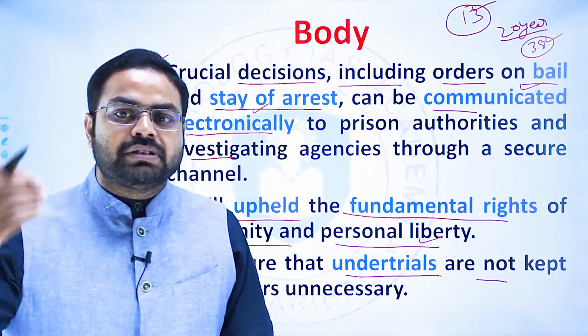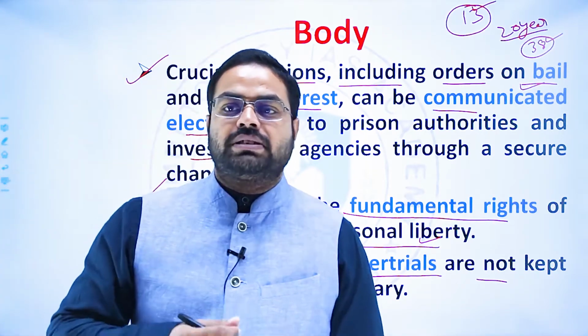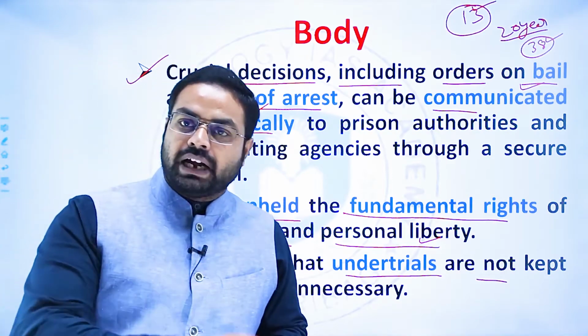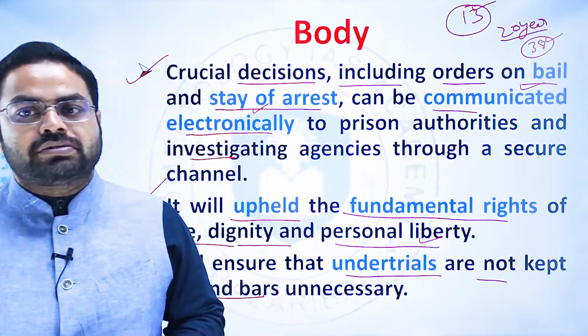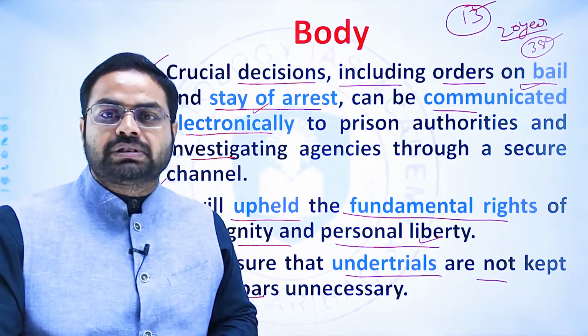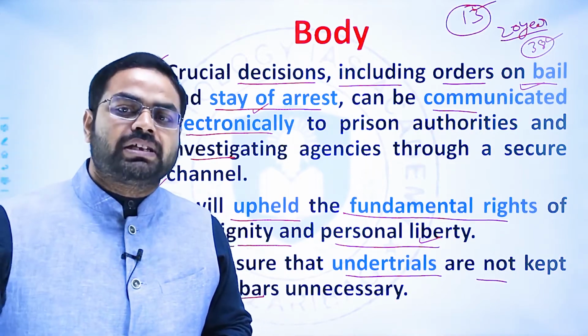This was a miscarriage of justice, and to avoid such things, there should be a proper system, and that system has been introduced recently by the Supreme Court to avoid such miscarriage of justice.